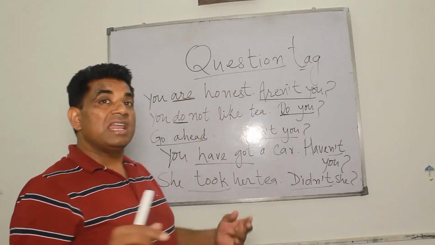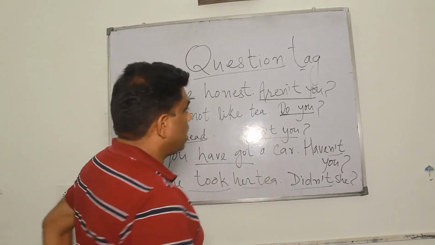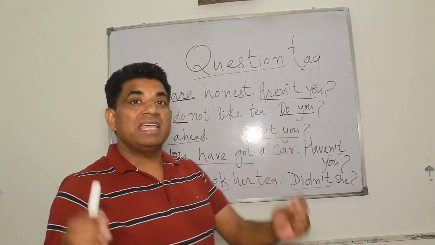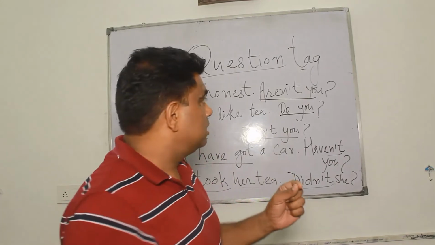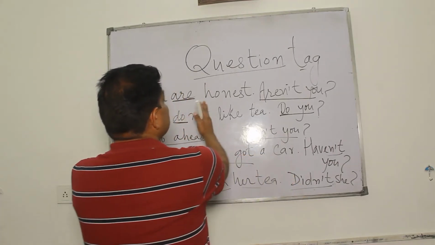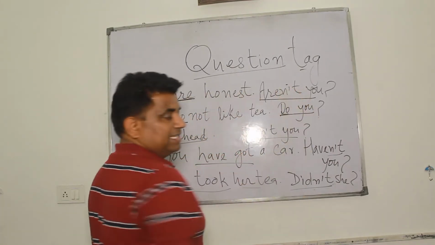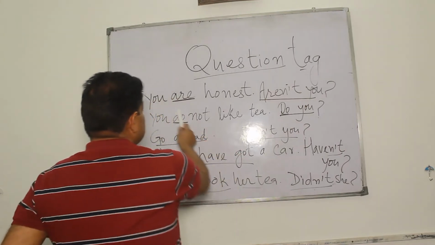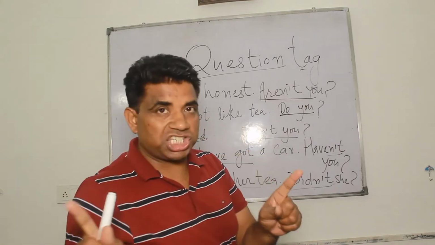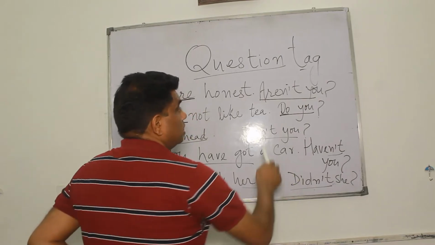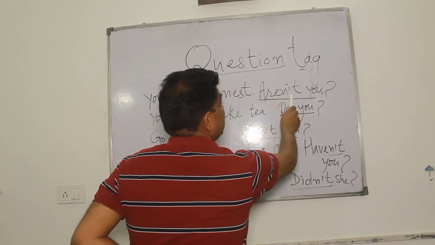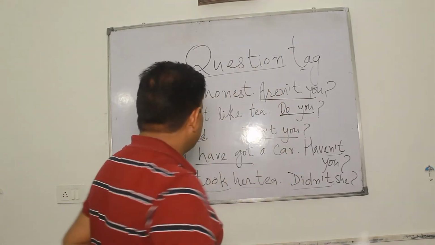So there are two things. I think you know now. The question tag is a tag which is asked at the end of a sentence. If the sentence is a positive one, the question tag would be negative. One thing.